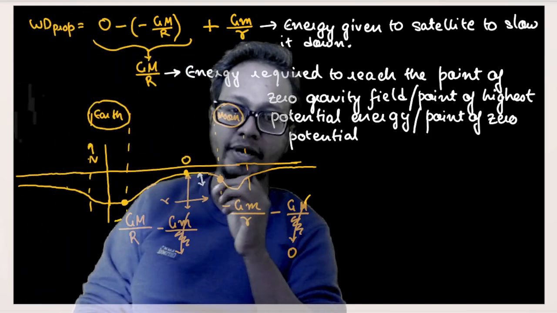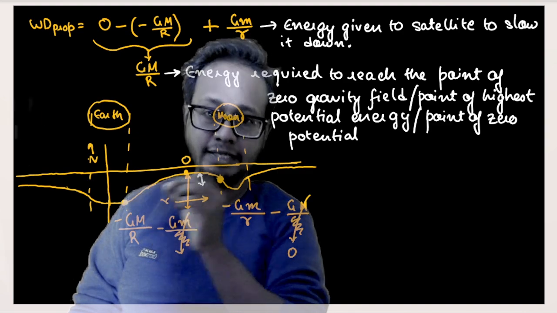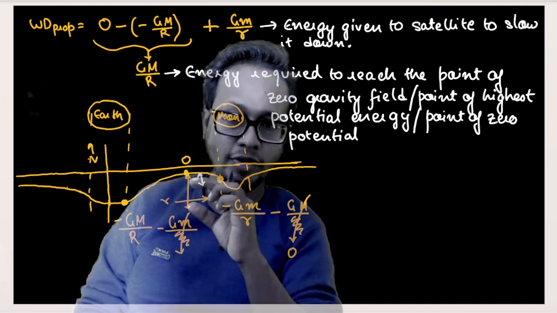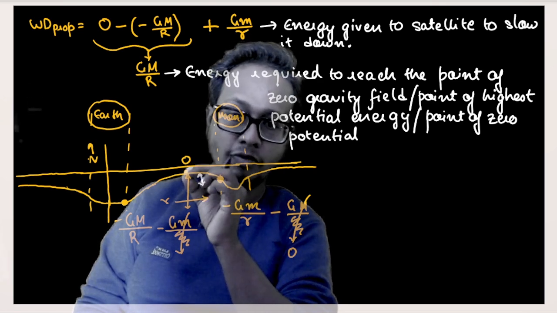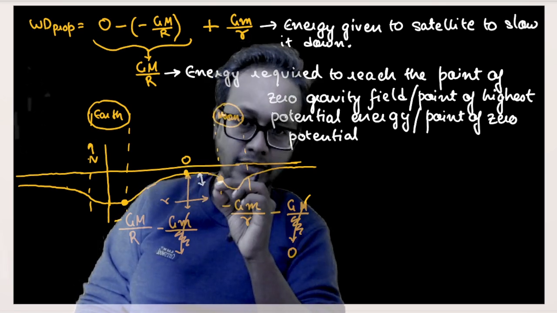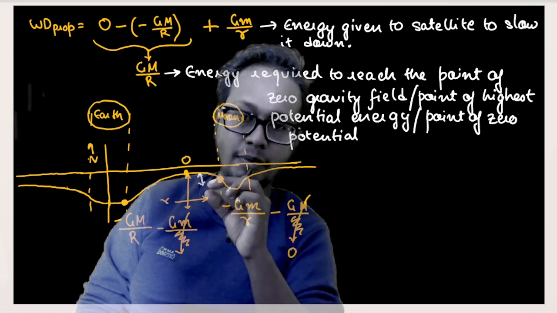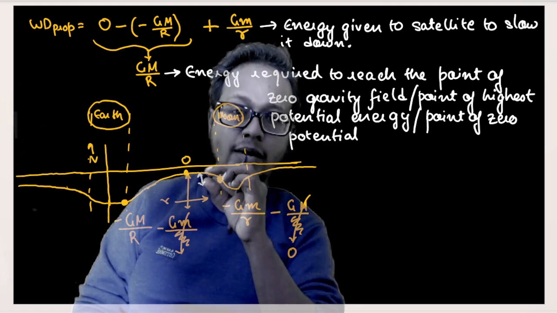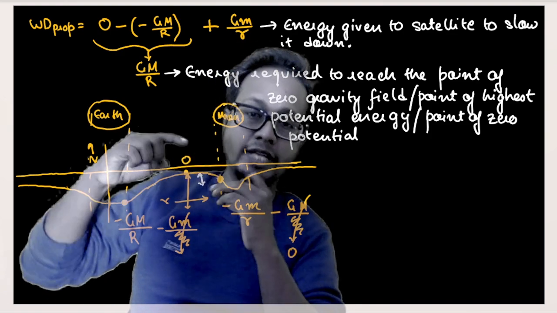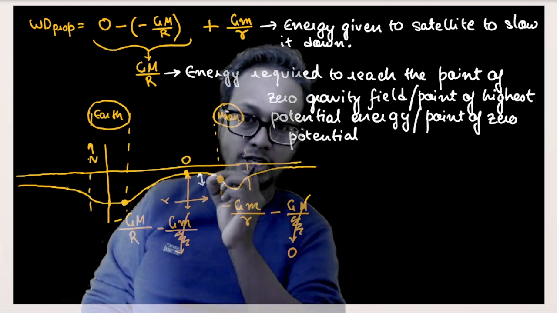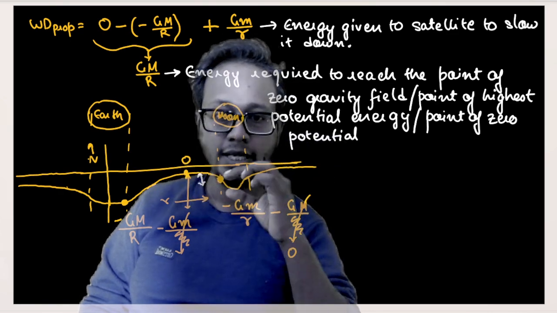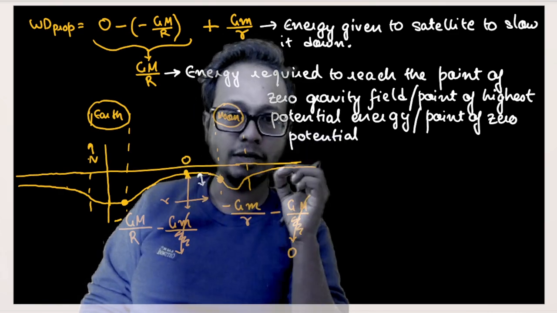Take this similar to a problem of mechanics where a ball is out here and it must reach a point out here. So this is the amount of energy I must give it to reach the top of a hill. Okay, and after it reaches the top of a hill, it will roll down. So in order to prevent it from going out here or crashing out here, what I must do, I must reduce some amount of velocity out here, or I must give it some opposite pull or opposite force, isn't it? So that much amount of energy is nothing but GM by r or potential energy out here. Okay, so this much amount of energy is given to reach the topmost point, and this much amount of energy is given to slow it down.